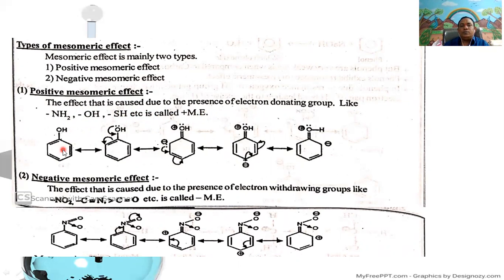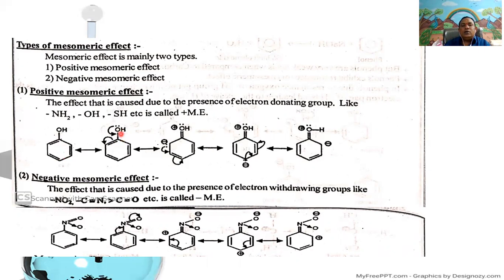Example, the OH group. The OH group is attached to the benzene ring, and it is called phenol. Phenol means in benzene, one of the hydrogen atoms is replaced by the OH group. The obtained compound is called phenol.